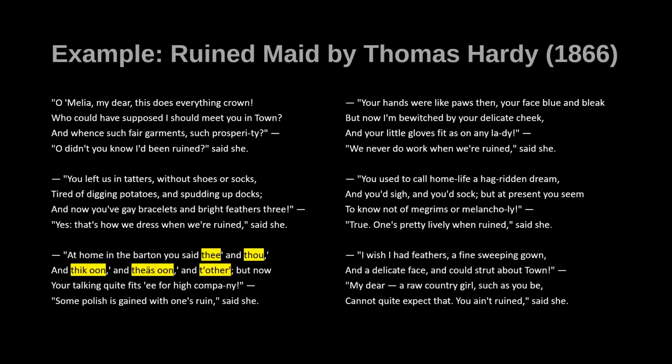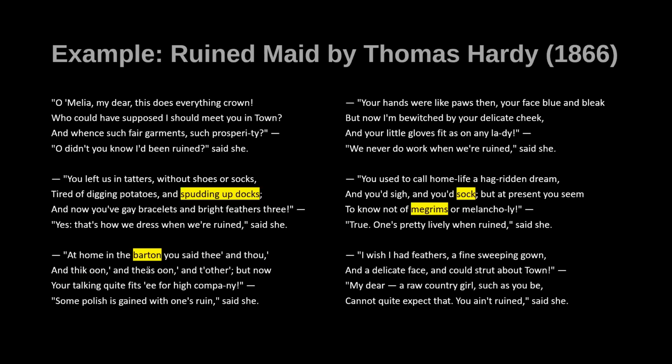First of all, let's identify some elements of the poem, make sure we understand all the meaning in the poem. So we have these terms that I have highlighted here: thee, thou, thicky, the 'un, t'other. These are words that are talking about how Amelia used to speak. It's enacting some dialect, and in this case, it would be a lower class dialect in England. So if we're not totally familiar with that, the thee and thou might give us a good clue. But we can also use the words that we're not familiar with. So spudding up docks, barton, megrims, and sock. We know the word sock, but it seems to be used in a different way than we're familiar with. "You'd sigh and you'd sock."